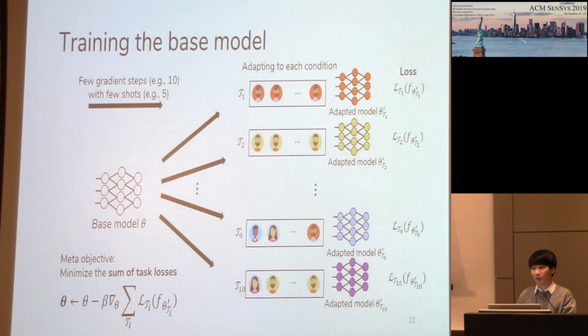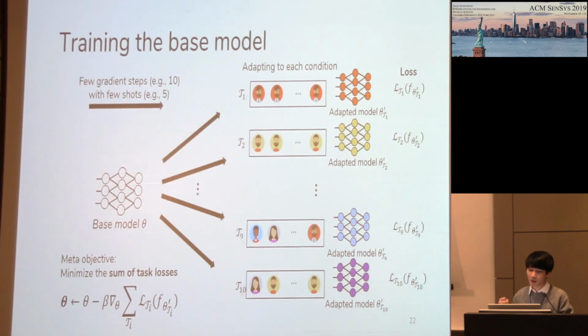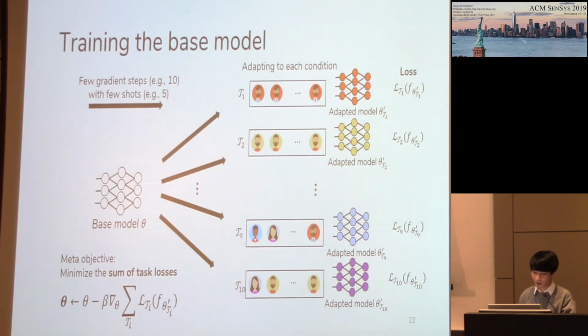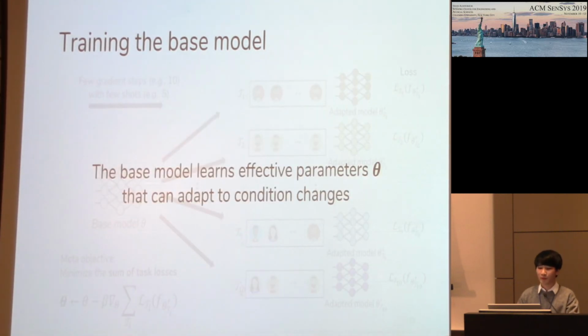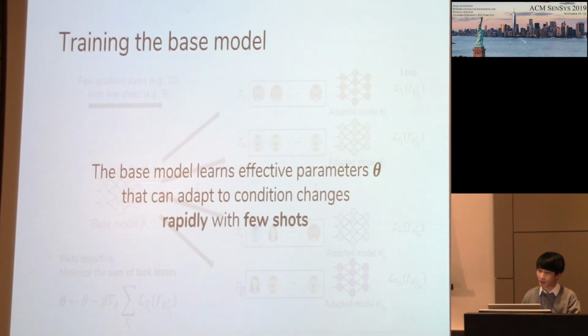And the objective of meta-learning here is minimizing the sum of task losses and then updating our parameters of interest, theta. So by iterating this process, the base model will learn effective parameter theta that can adapt to condition changes rapidly with few shots.